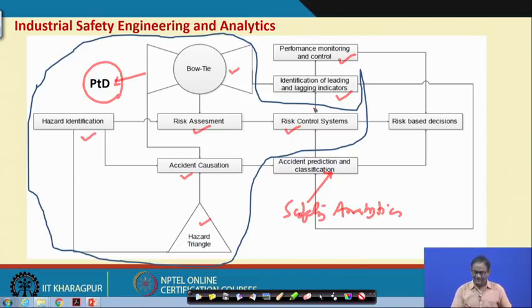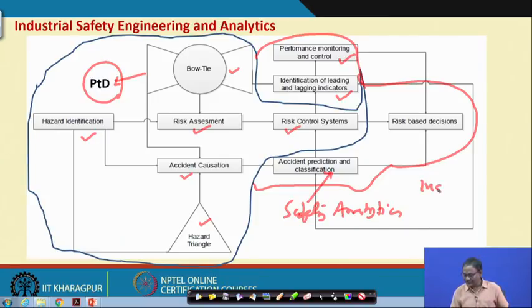So, as such you can say this is also under PTD. And then why not risk based decisions, all those things. In fact, under industry 4.0, I think all those things are under prevention through design and under safety engineering.